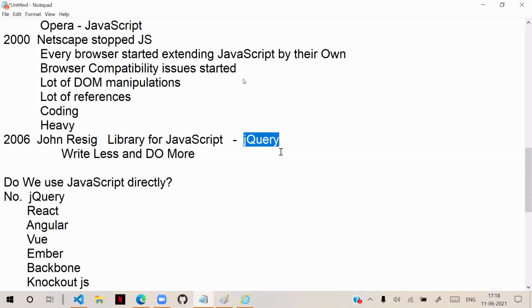You will design examples using JavaScript, but you will not directly use JavaScript in real-time projects. Majority in real-time projects, developers have to work with jQuery. But we cannot use jQuery without knowledge of JavaScript. So JavaScript knowledge is 100% mandatory for web developers.